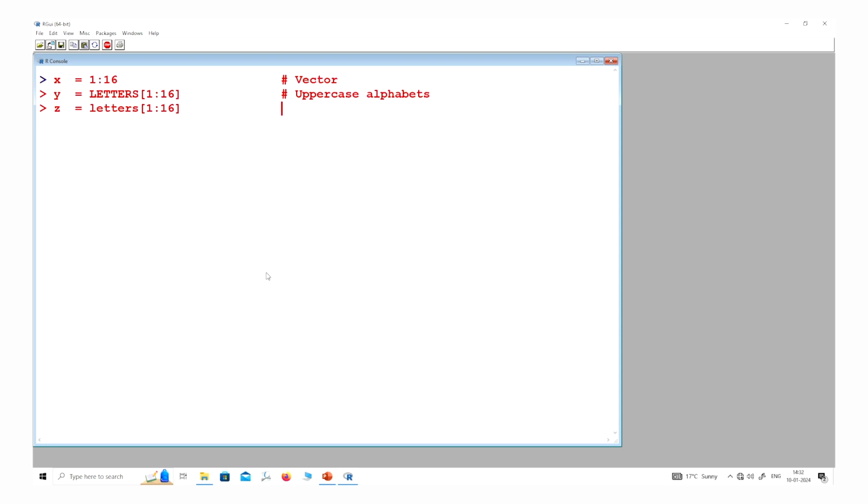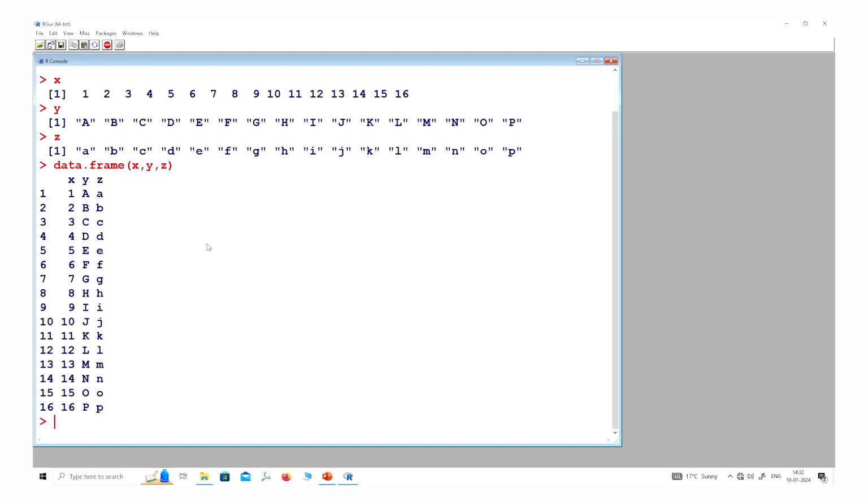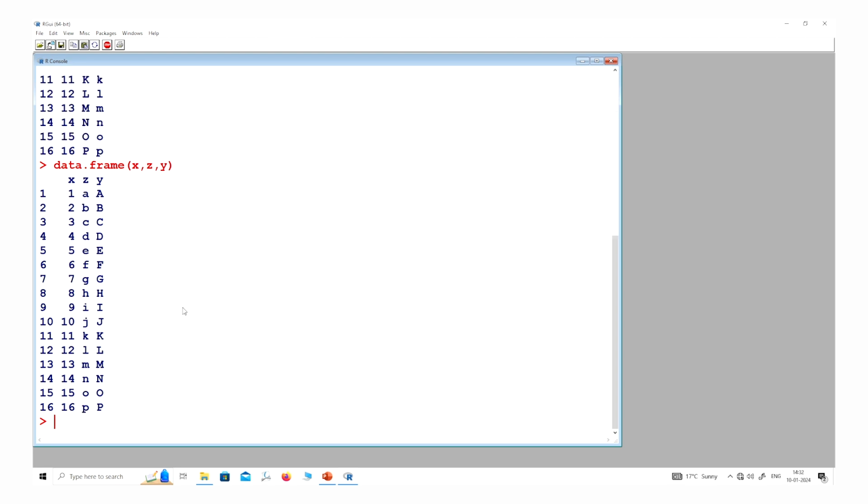So if you try to see here, my x here is like this, y here is like this, and z here is like this. Now if I try to create a data frame, data.frame x comma y comma z, you will see it is coming like this, right? And if you try to interchange the ordering of these values, suppose I make it x, z, comma y, then you will see that the variables are arranged the way we have defined them.